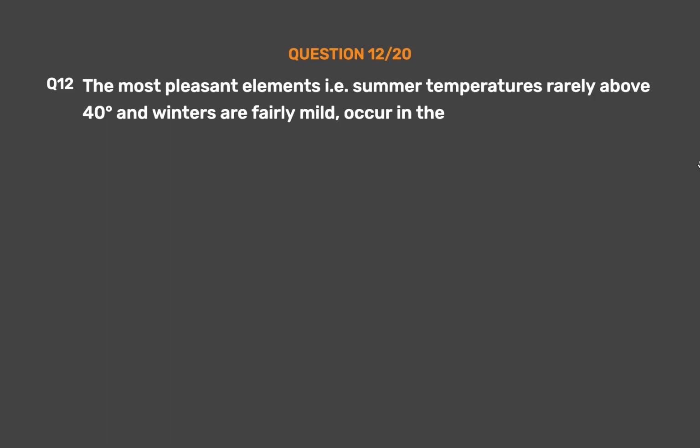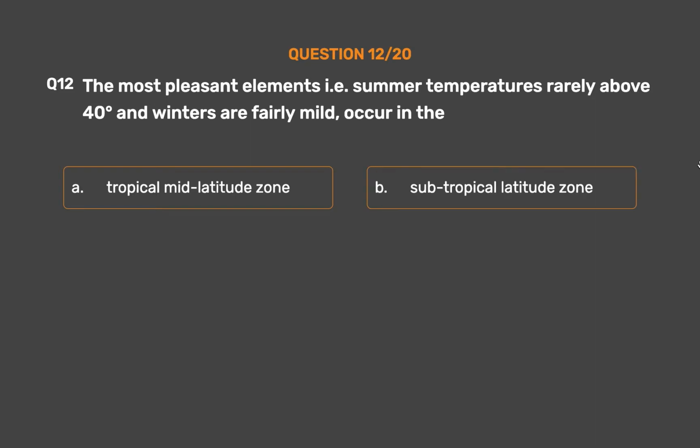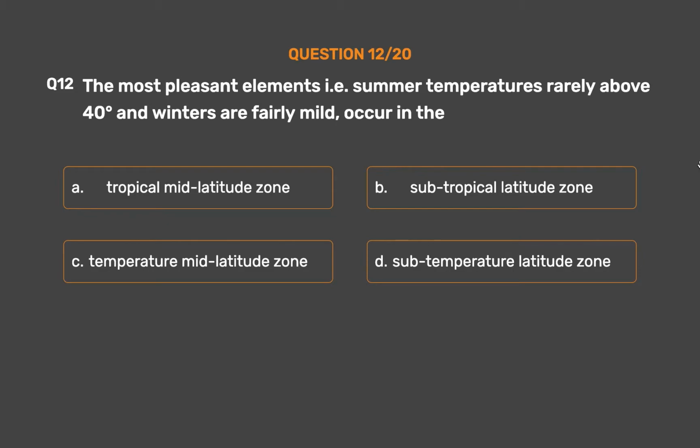Question number 12. The most pleasant climate, i.e. summer temperatures rarely above 40 degrees and winters are fairly mild, occurs in the Option A. Tropical mid-latitude zone. Option B. Subtropical latitude zone. Option C. Temperate mid-latitude zone. Option D. Subtemperate latitude zone.